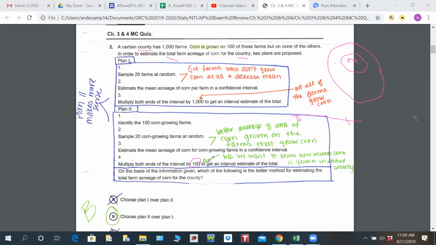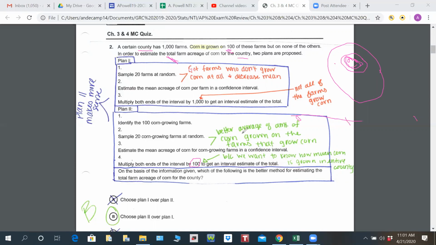Well, why are they multiplying by 100? Well, because there's only 100 farms that actually grow corn. So when they find the average, let's say now the average is 50, they multiply that by 100. Well, that makes sense because these other farms, they don't grow corn at all. So if we multiply by 100, we can find the total farm acreage of corn that is grown in this county.